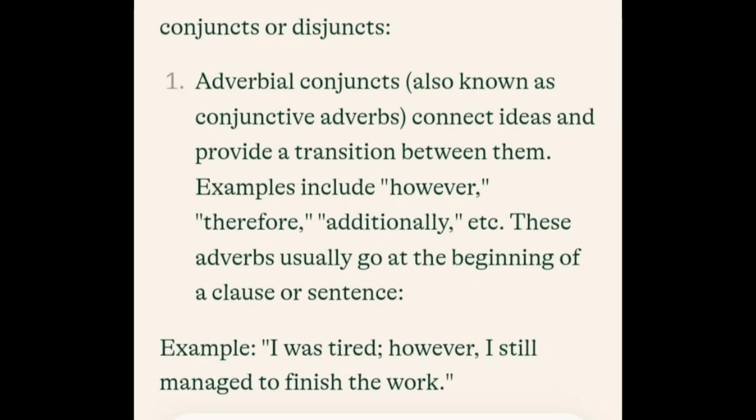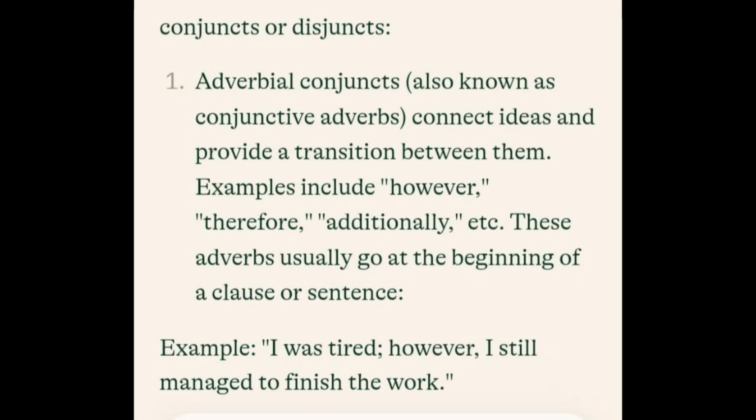A transition meaning a connection between two ideas. These examples will be very useful for you when you want to connect two similar or dissimilar sentences, or two paragraphs. When you're writing a composition and you want to start a new paragraph, some of these adverbs are going to be useful for you to link the paragraphs to one another.